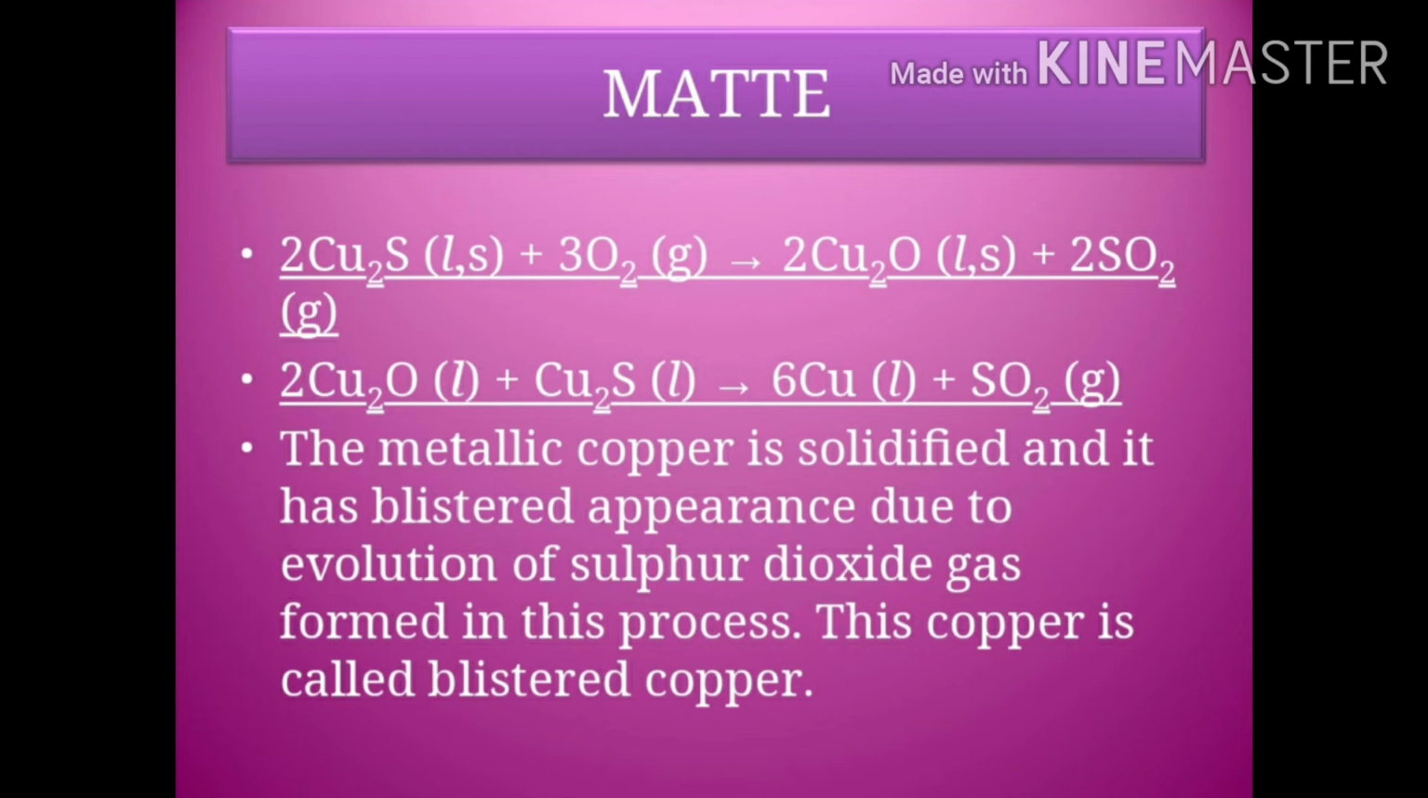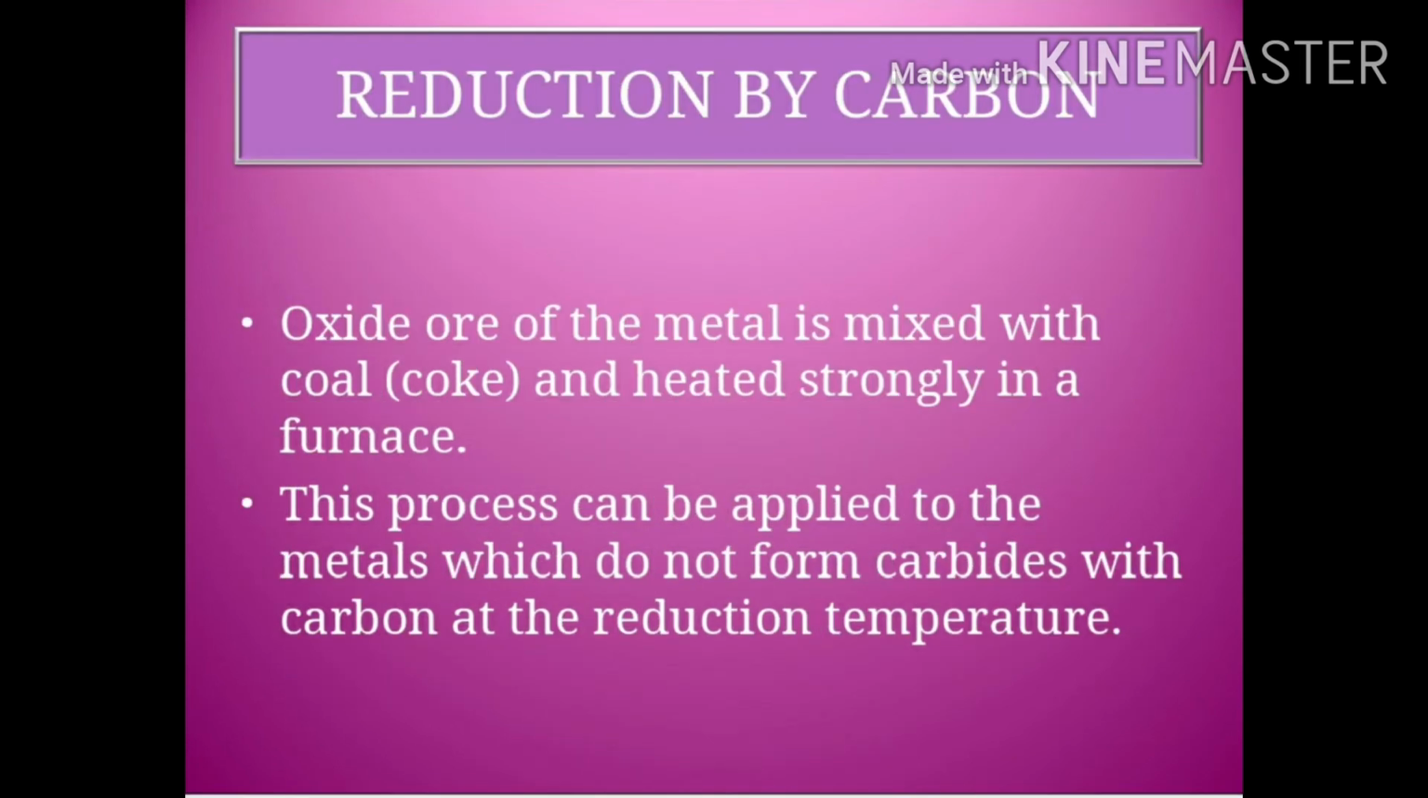Now this metallic copper can be solidified because here in the equation we mentioned this as liquid, isn't it? So the metallic copper should be solidified. It has a blistered appearance due to the liberation of the sulfur dioxide. So this liquid copper is called blistered copper.